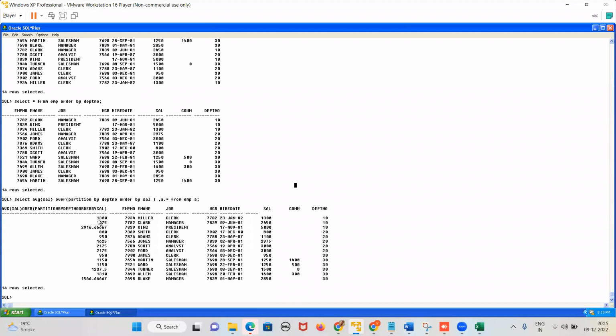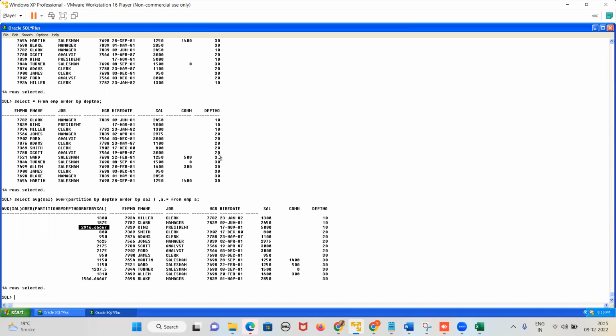Am I clear till this much, guys? Yes or no? Yes, sir. Now your values got corrected or not? Tell me yes or no. Yes, sir. So whenever you use the order by, it gives the cumulative value. This is a cumulative value for department 10. First value is 1300, and the first value for department number 10 was what? 1300. Next value was 2450. We added these 2, divided by 2, that is 1875. Now the final cumulative value, what will happen? We'll add all these 3, divide by 3. This is the cumulative value.